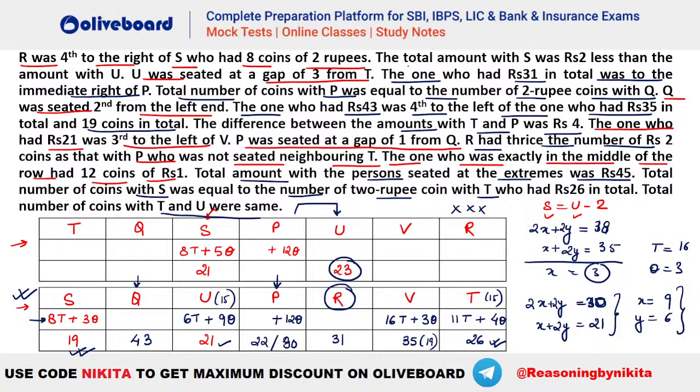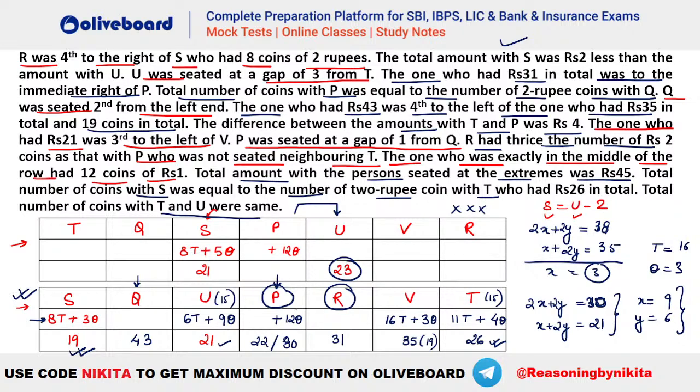So let's see the total amount, right? The total amount with S was 2 less than U. So you can see that is already done. U was seated at a gap of 3 from T, done. The one who is 31 is immediate right of P, done. Total coins with P was equal to number of 2 rupee coins with Q. Okay, so what should be the total number of P here? It is given total number of coins with P. We do not know how much it is.